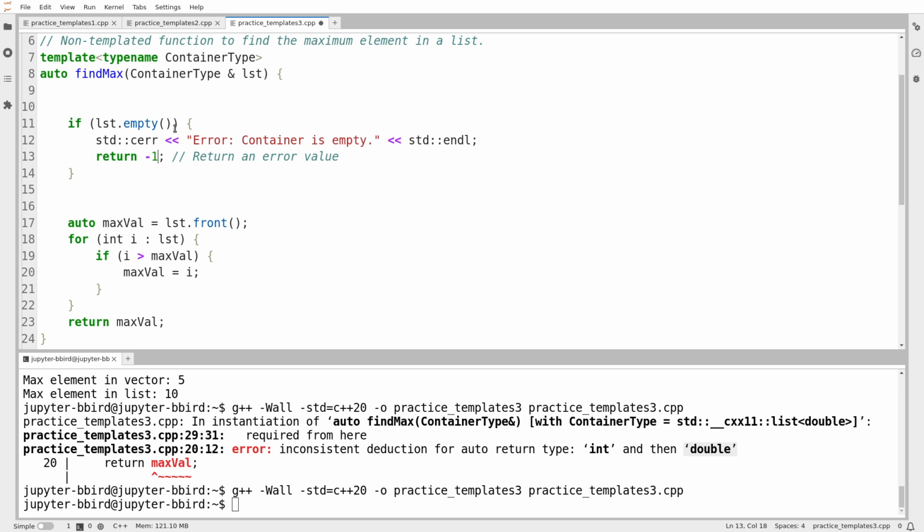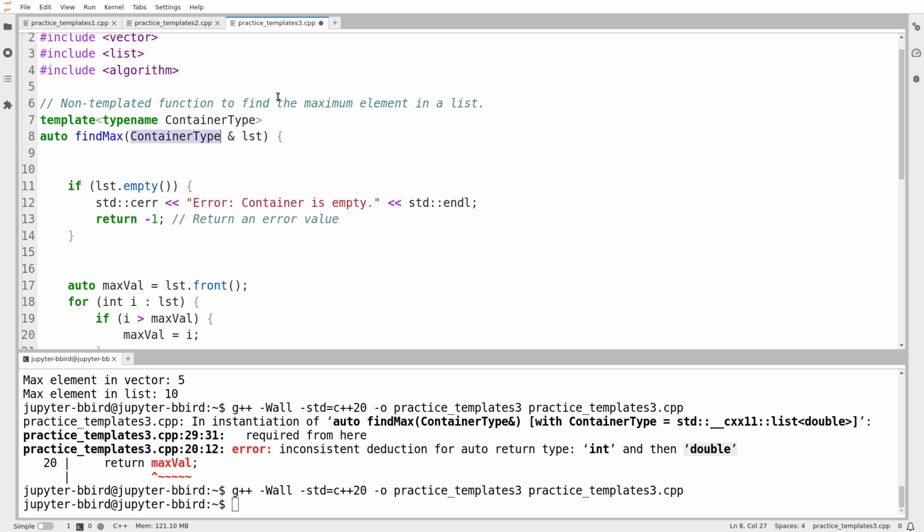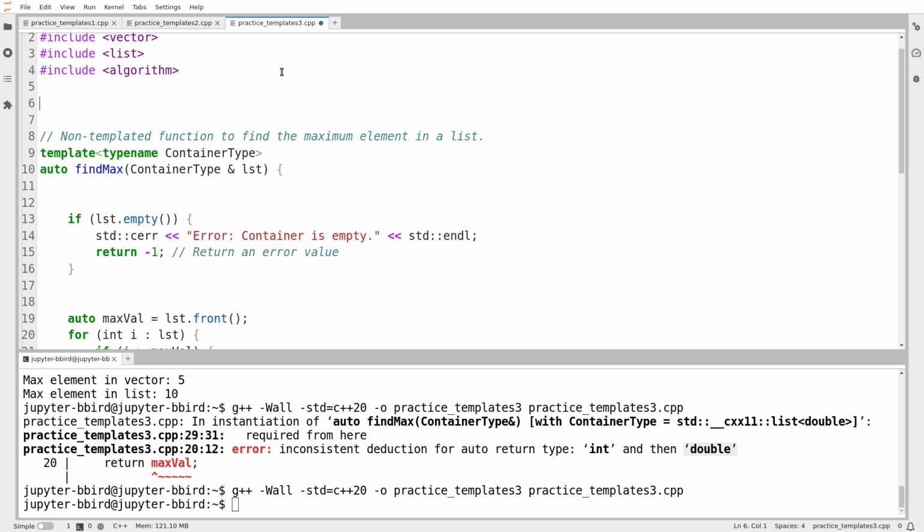Let's try, there is something I can do, which is to avoid the use of the auto keyword. If I can figure out the element type of the list, I could return that. And there is a way of doing that with vector and with list. So with list and vector, if you want to know the type stored inside the list or the vector, it's automatically given to you like this. So if I say std vector of int, inside the vector type, there's always going to be this thing called value type, which tells you the element type of the vector. So for a vector of int, value type always is int. And for a vector of double, value type is always double. And then the same thing is true with a list. So list of double : value type will be double.